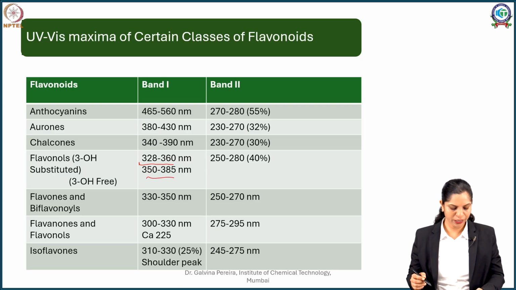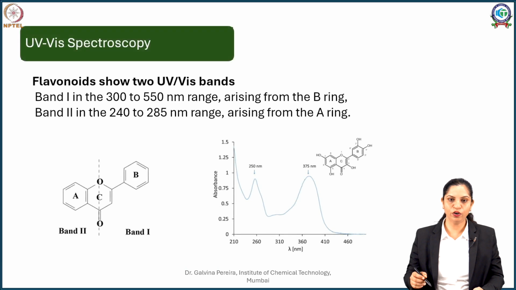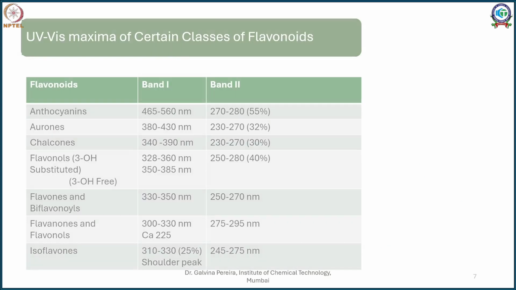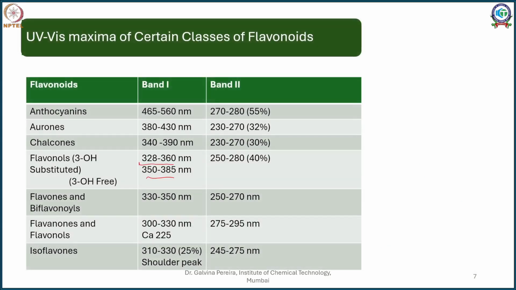If I say my flavonoid absorbs something like this, in the case of isoflavones, my spectrum, where this is the absorbance and this is the lambda, is going to come down in the same way and rise at about 250 nanometers, but my band 1 is going to be a tiny thing, it's not going to rise up, and that's the reason it is as good as a shoulder and is called your shoulder peak. So for isoflavones, your band 1 is converted into a shoulder peak.